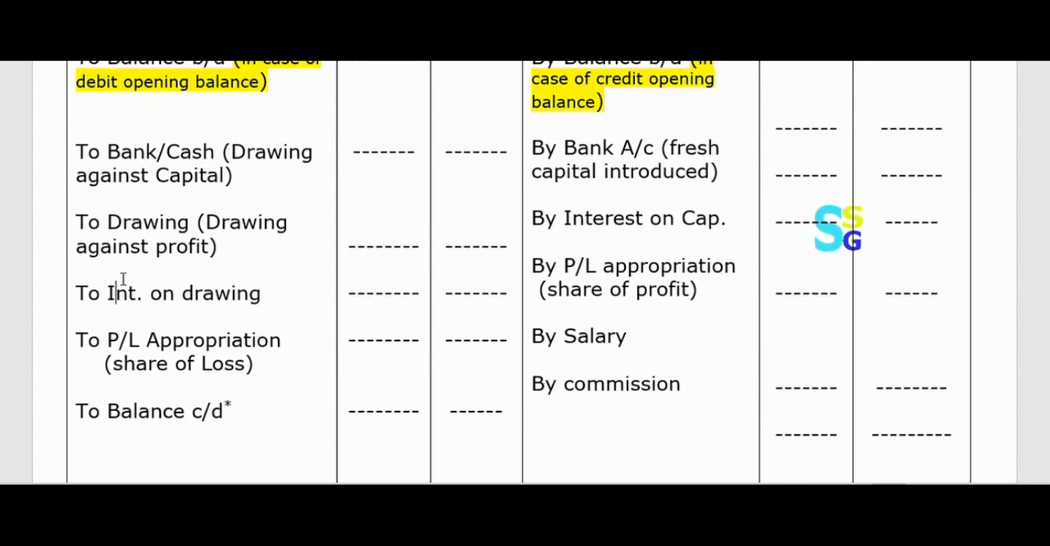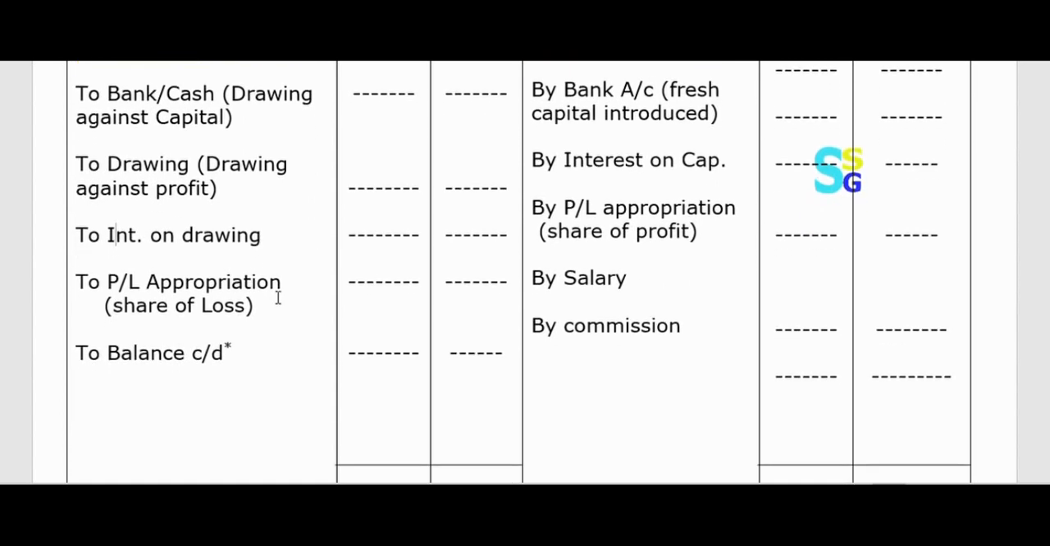And in the same way, interest on drawing is written in the credit side of the profit and loss appropriation account, but here we have written it in the debit side of the capital account. So try to think about it. So that was the fluctuating capital.